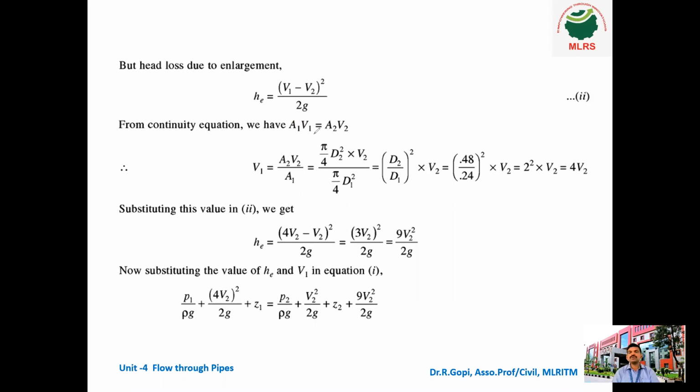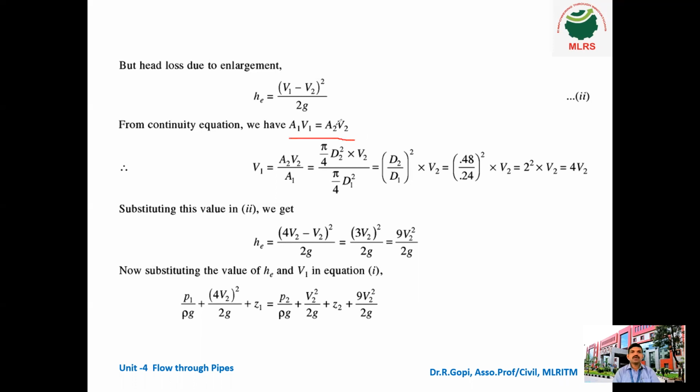It is not possible to solve this problem if we have two unknowns. So we have to convert one unknown in terms of another one. Okay, so now from the continuity equation, we have A1 V1 equal to A2 V2.